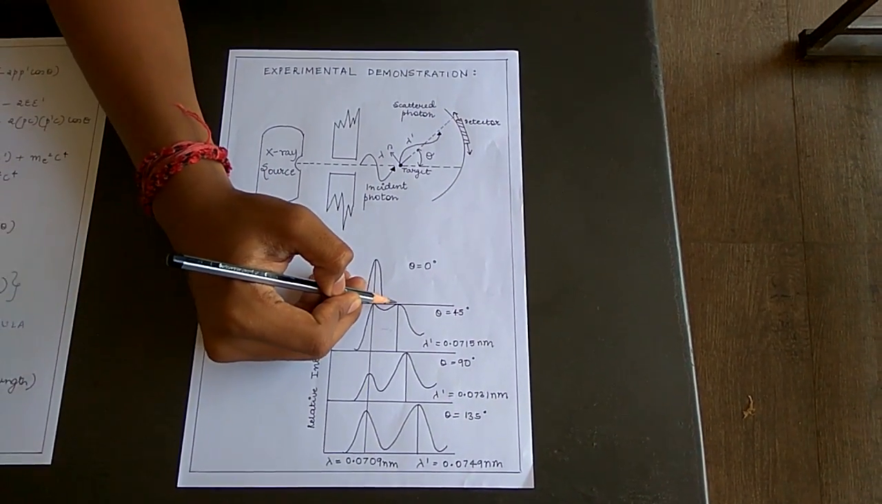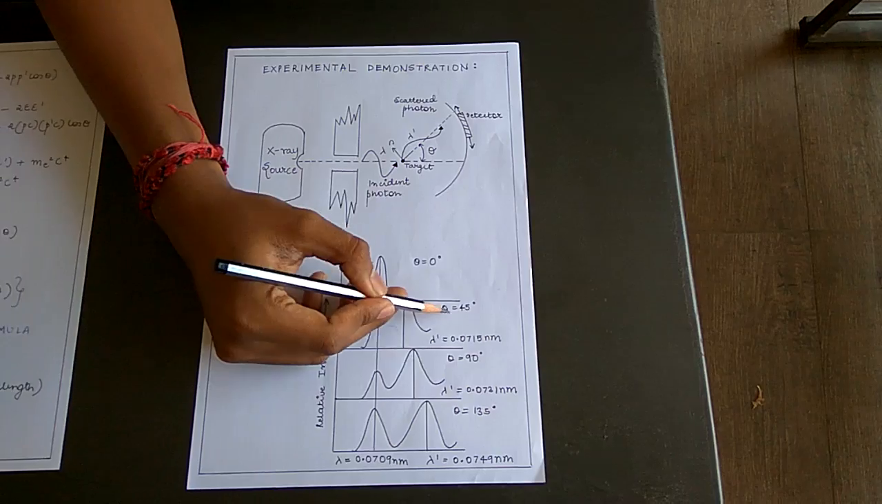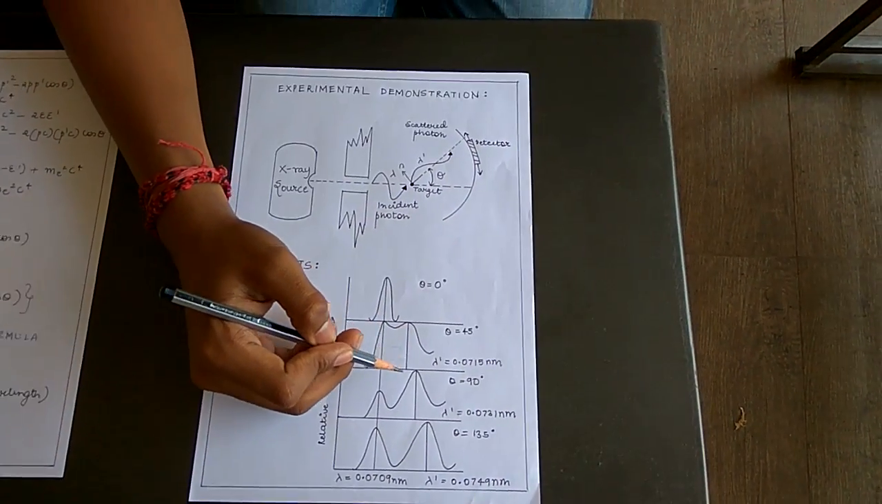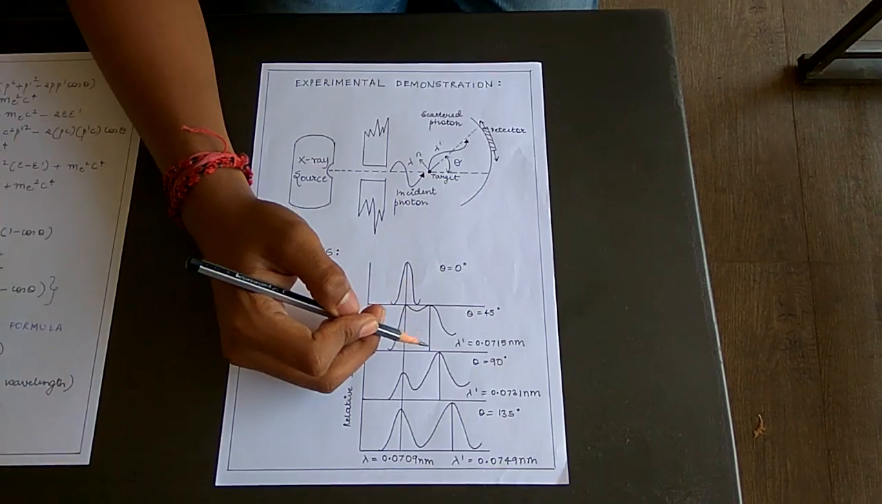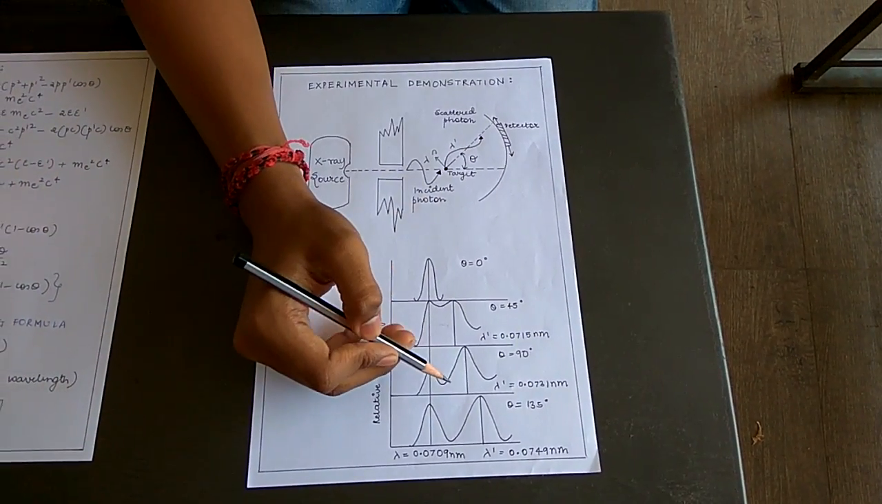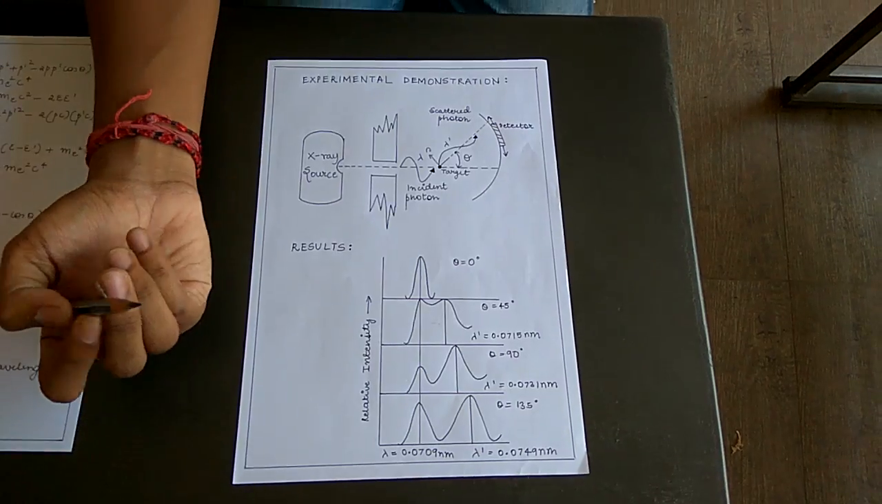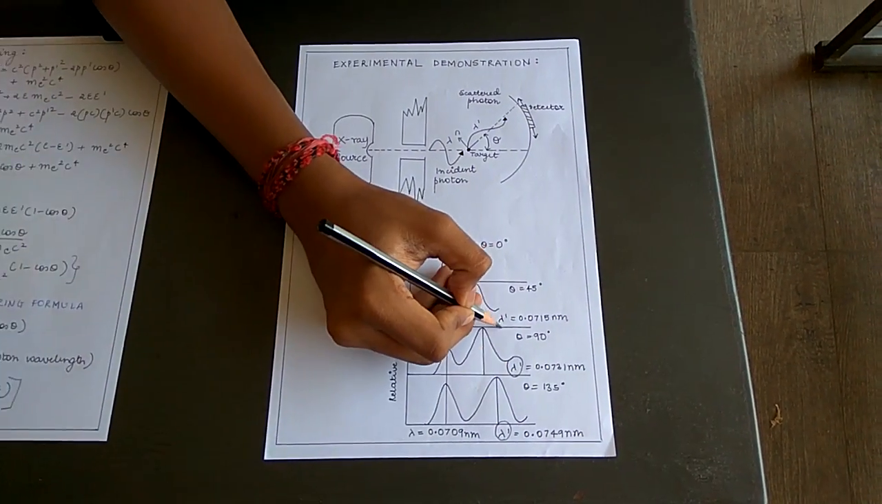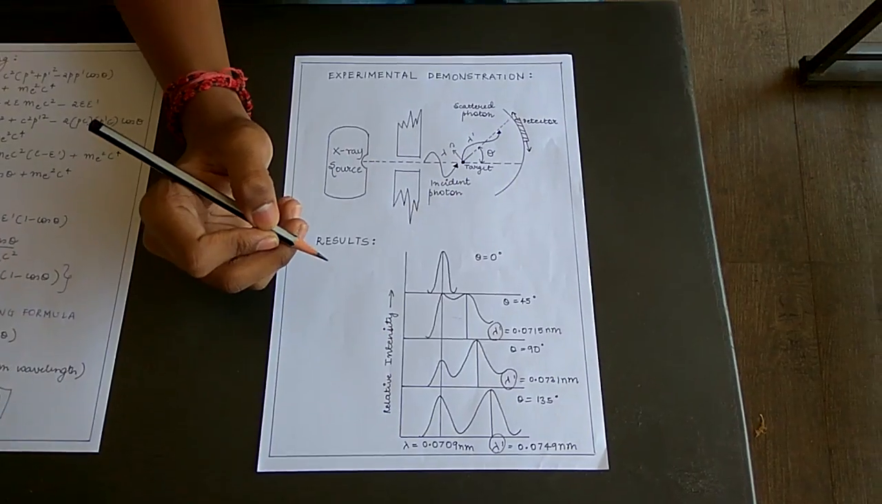However, there is another peak for all the other angles, that is 45 degrees, 90 degrees, 135 degrees, wherein you can see varying wavelengths. This is because of the angle, that is the 1 minus cos theta formula, due to which there is so much scattering taking place. You can see over here the amount of scattered wavelength that is taking place except the first peak.